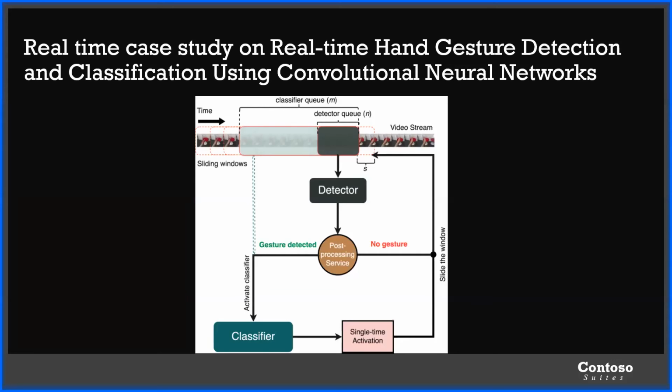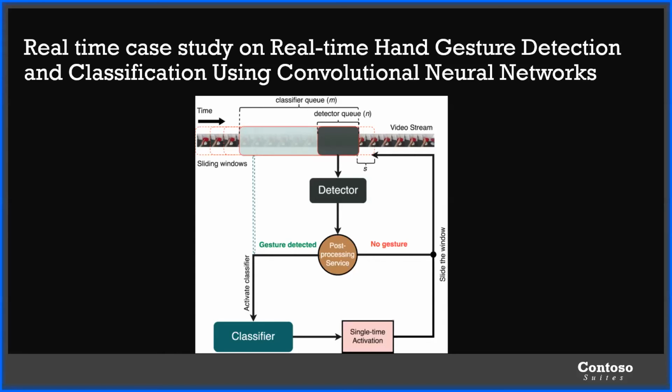If hand gesture detection is installed in our laptop, we can indicate by just showing the palm.